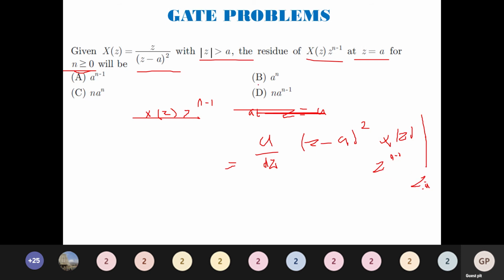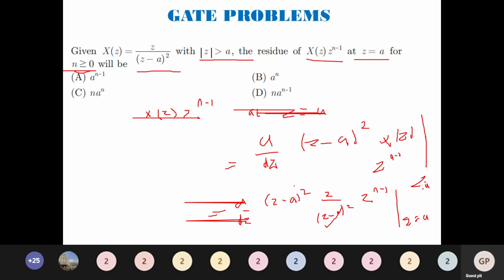What is X(z)? Substituting it here, it is d by dz of (z minus a) the whole squared into z divided by (z minus a) the whole squared, with z^(n-1) kept separately, at z equals a.